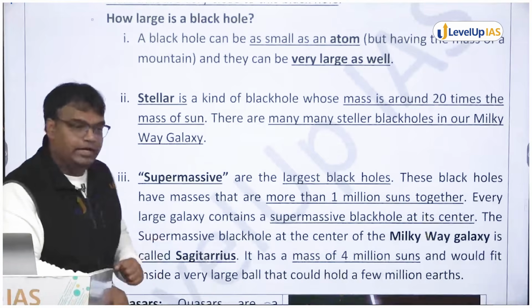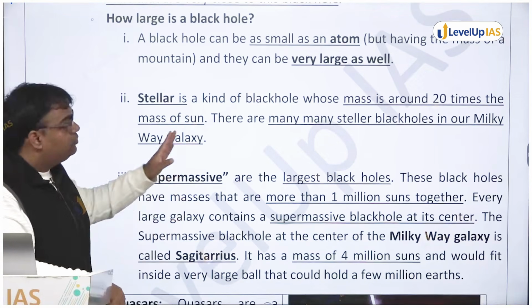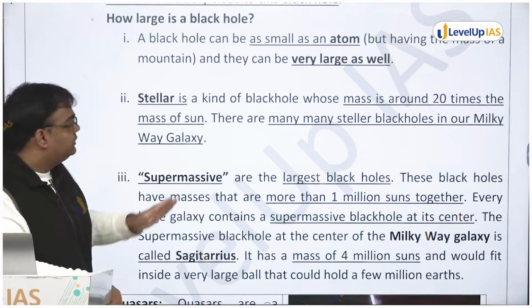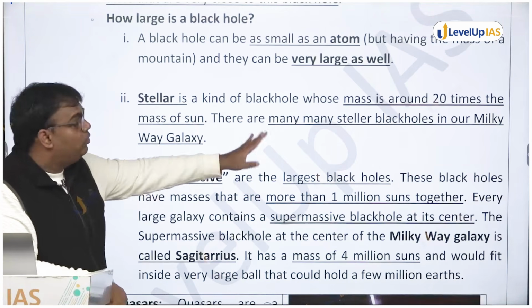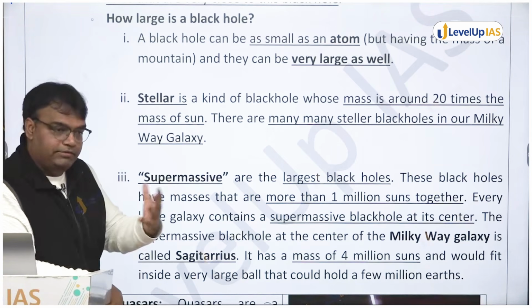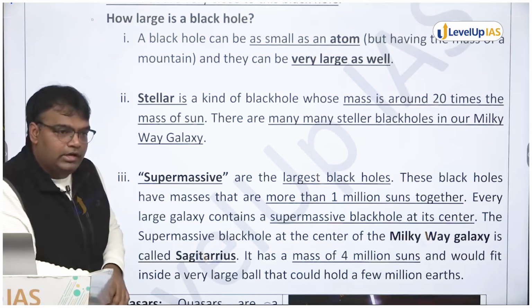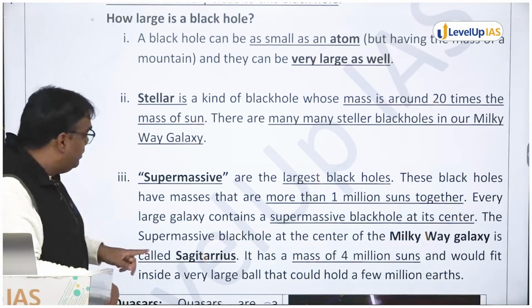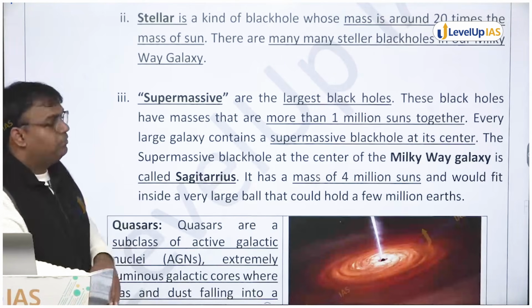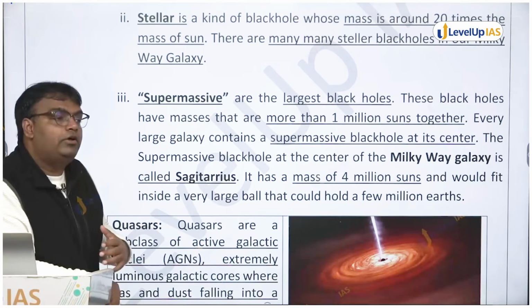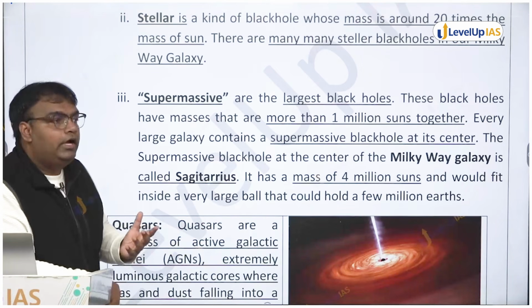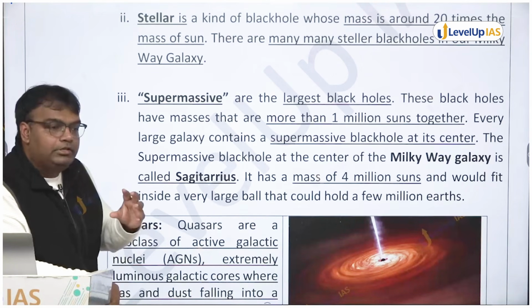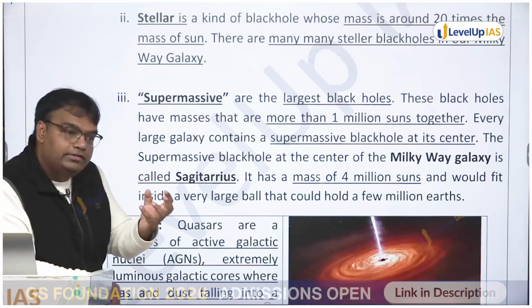Stellar is a type of black hole whose mass is around 20 times the mass of Sun. There are many stellar black holes in our Milky Way galaxy. Every galaxy will have many such large black holes, stellar black holes. But then there are supermassive black holes. Supermassive black holes are the largest black holes, और ये generally कहाँ मिलते हैं? ये मिलते हैं galaxies के center पे.